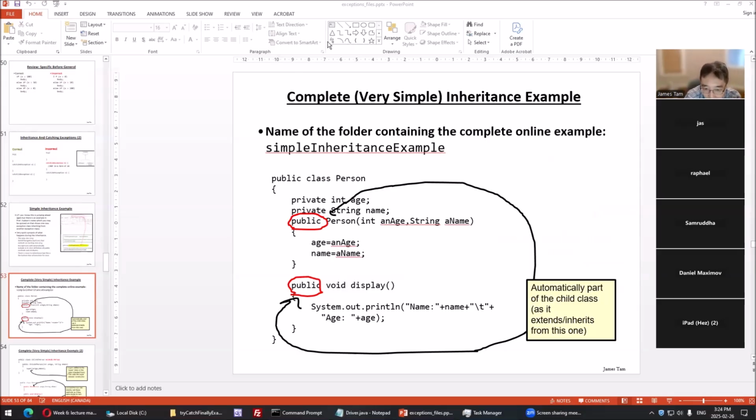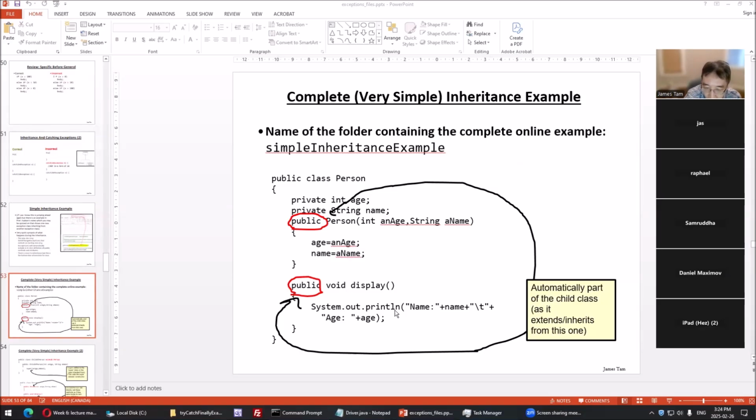I have class Person. It has two attributes, age and name. Fine. We have a constructor. Based on the parameters, we set the age and name. I could check for validity, but I'm trying to keep it small and simple. That's not the learning objective. We also have a display method.